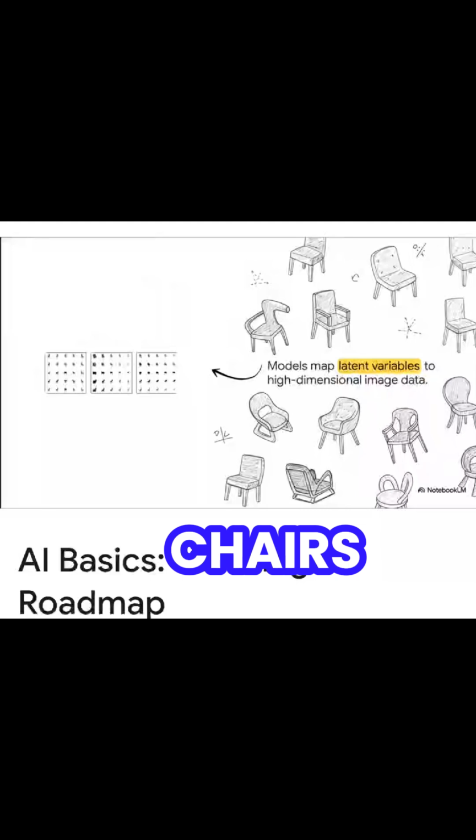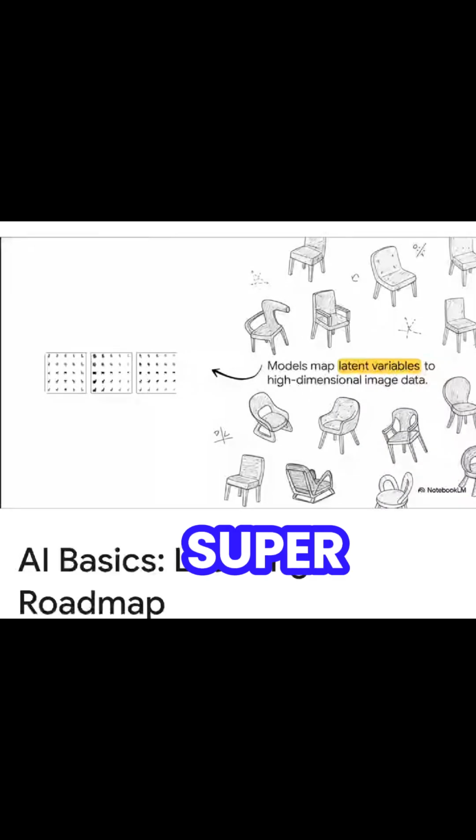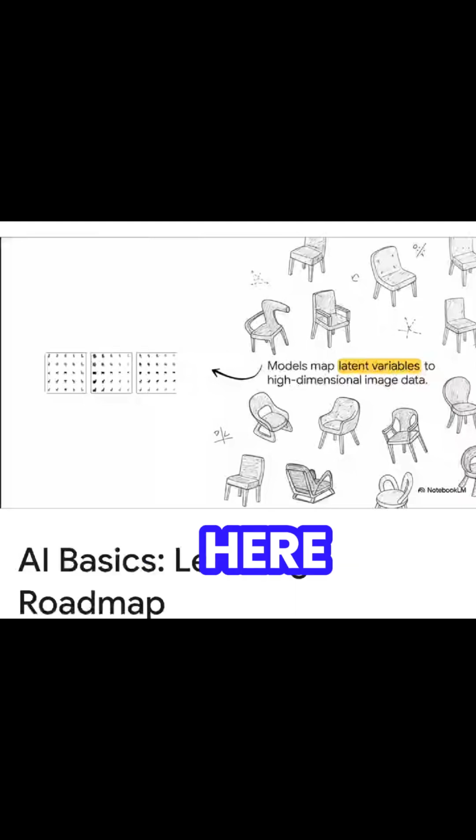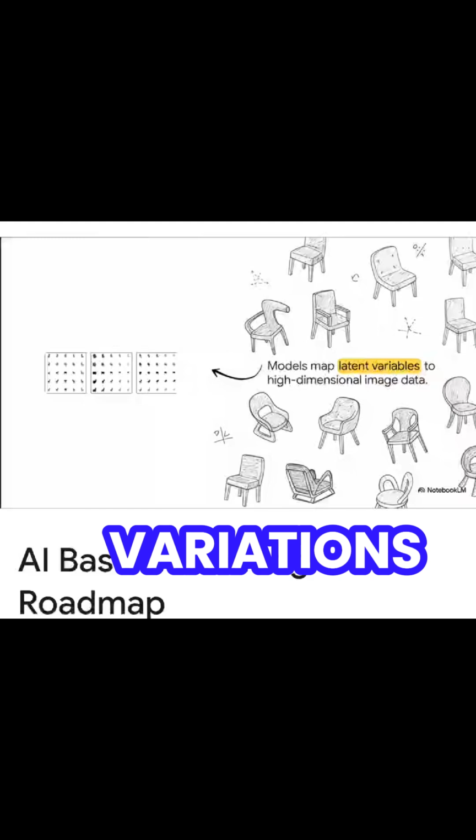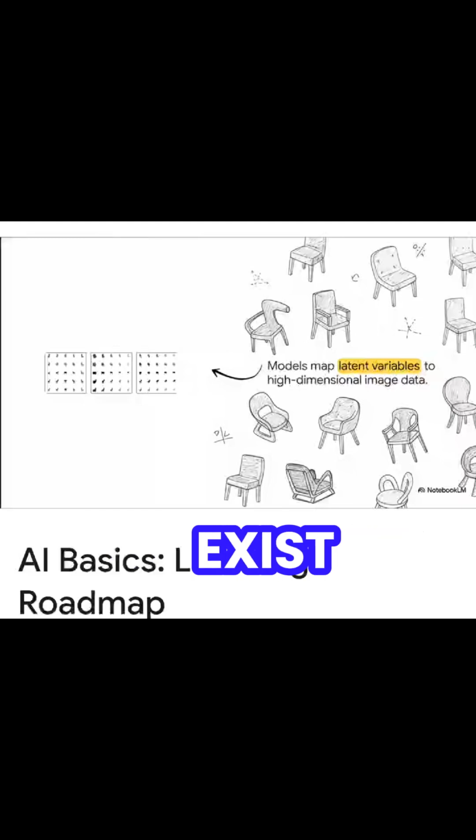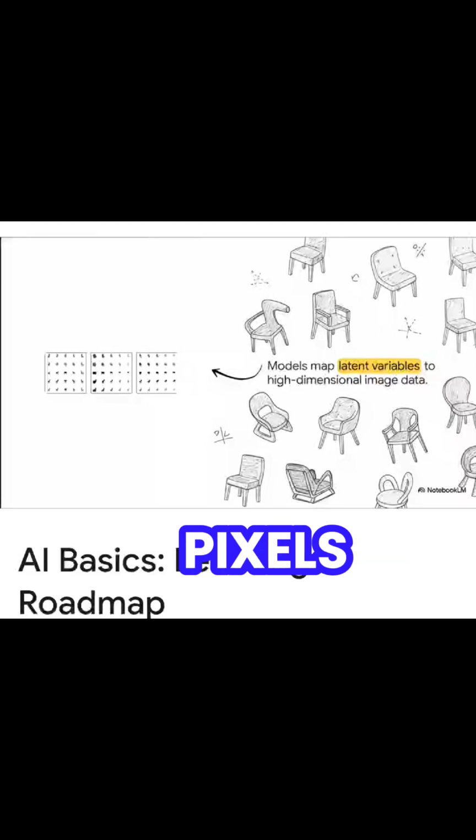Check out these chairs. Many generative models use deep learning to map those simple latent variables we mentioned earlier to super complex, high-dimensional data, like images made of thousands of individual pixels. By sampling from a simple probability distribution, the deep learning model maps those samples to create entirely new visuals. Like here, the AI is generating entirely new variations of chairs that literally do not exist in the real world.